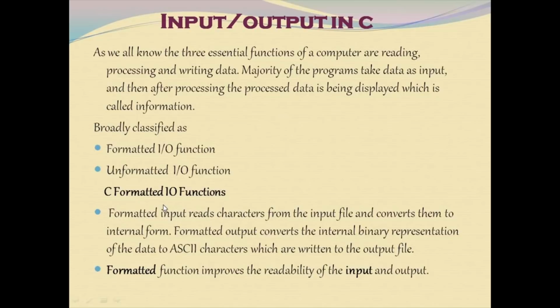These formatted functions perform the conversion operation. First, the characters are read and converted into binary form and stored. Then for outputting, it reads the binary form and converts it back into ASCII characters, and the output is displayed to the user.